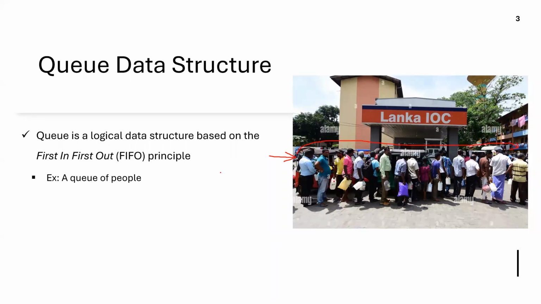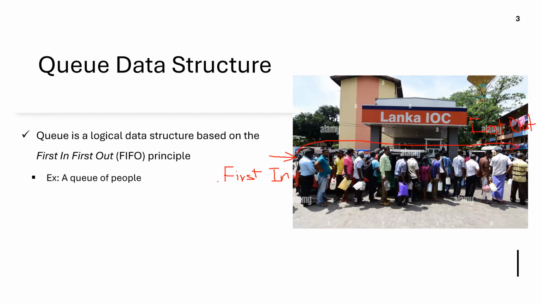Even though you join first, you are the last one to be out. You first in, and you'll have to wait until you come to the front of the queue to be served. So it's first in, first out.